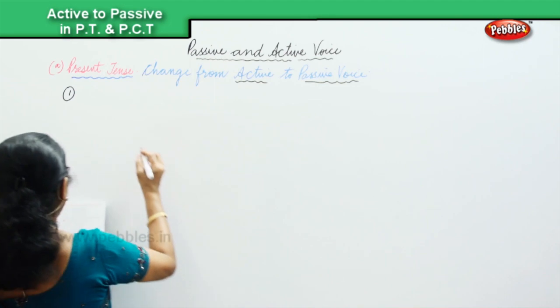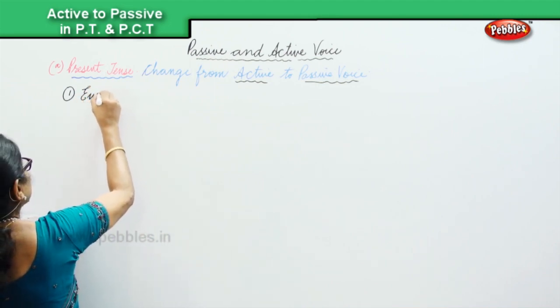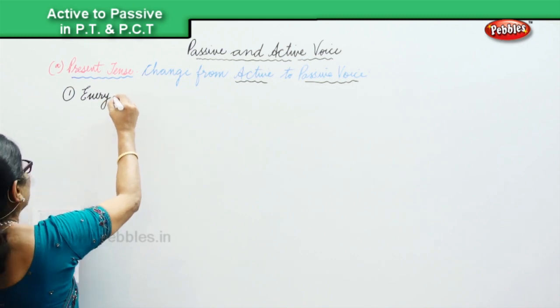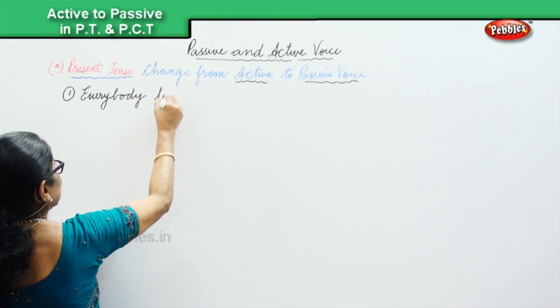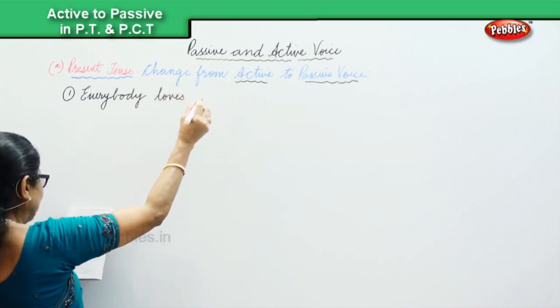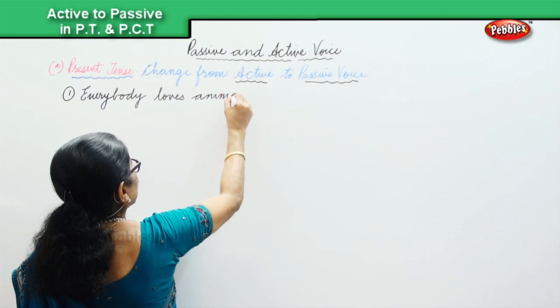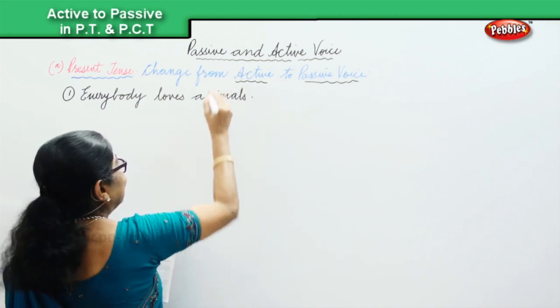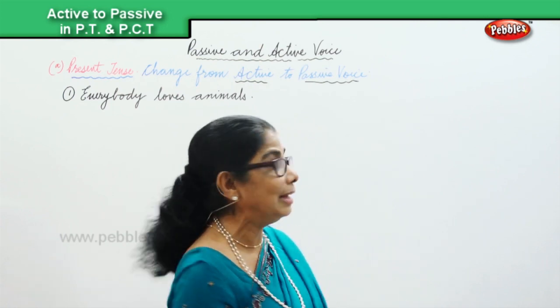So first one, everybody loves animals. That is the active voice. Everybody loves animals.